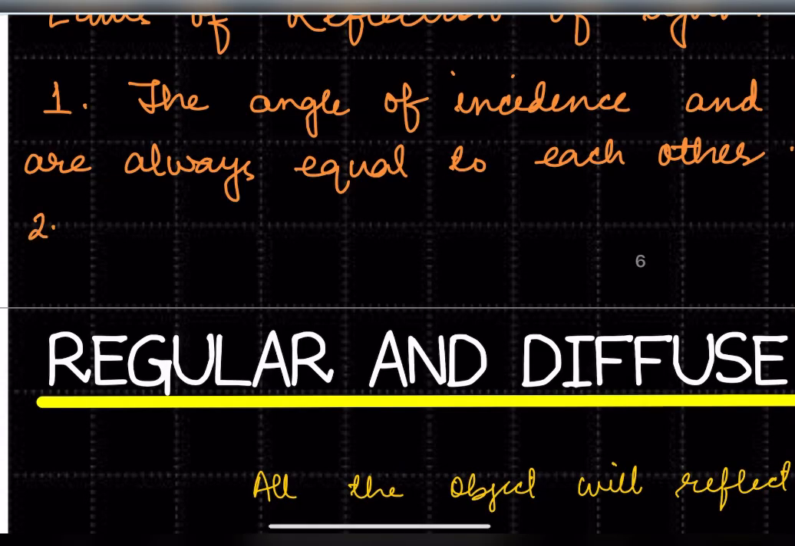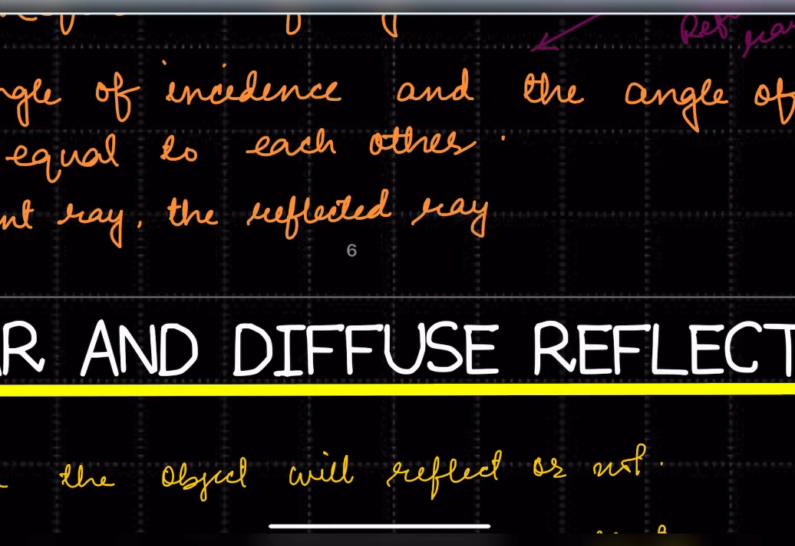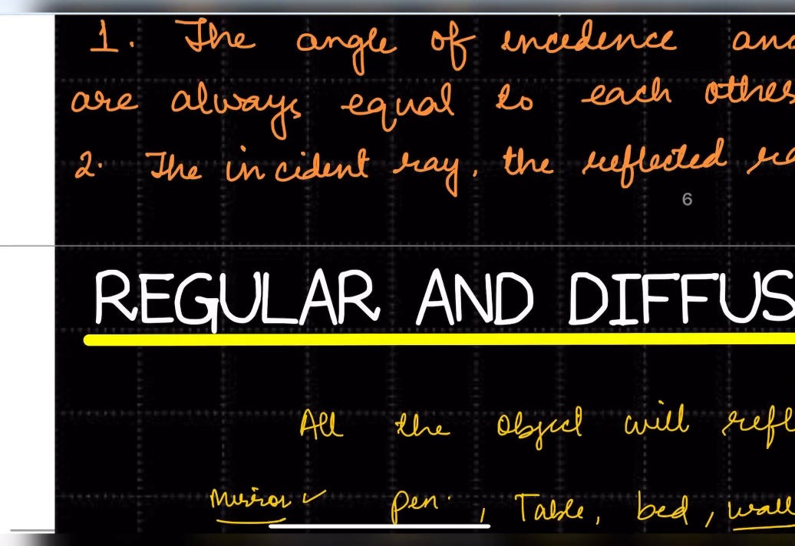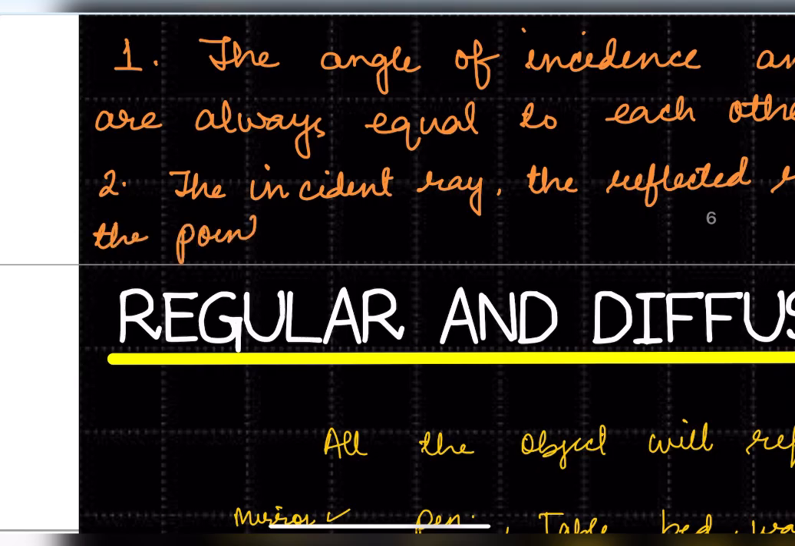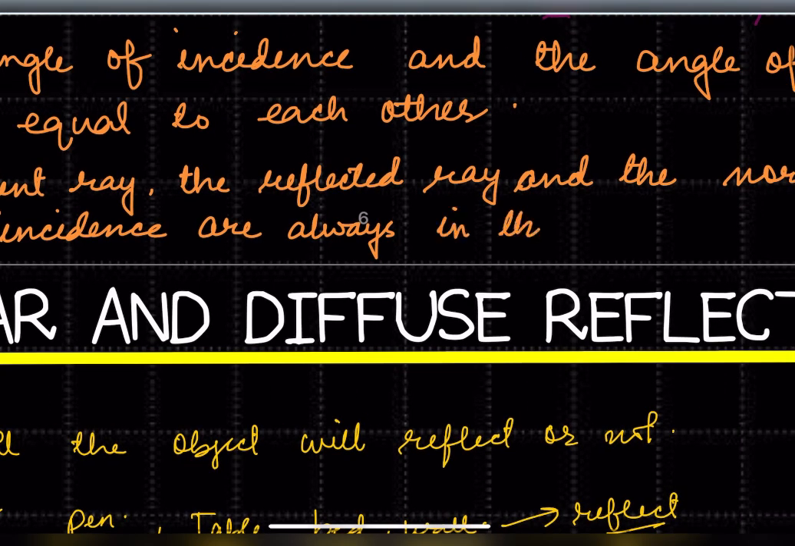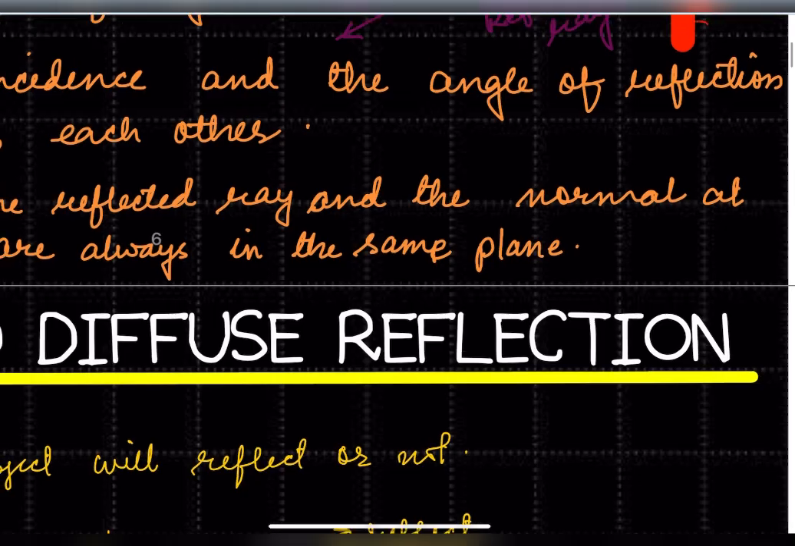What is our second law? The second law says the incident ray, the reflected ray, and the normal at the point of incidence are always in the same plane. Okay, so what does it mean?